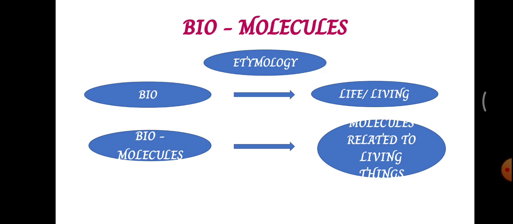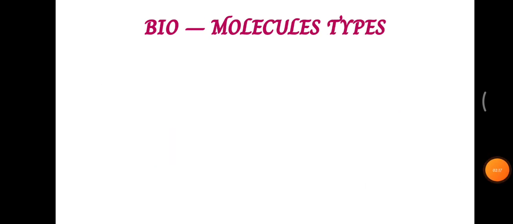When it comes to living things, they are made up of biomolecules. Only the biomolecules can help an organism to exist, and to do various functions inside its body. To learn the role played by these biomolecules in an organism, we have to learn their types.